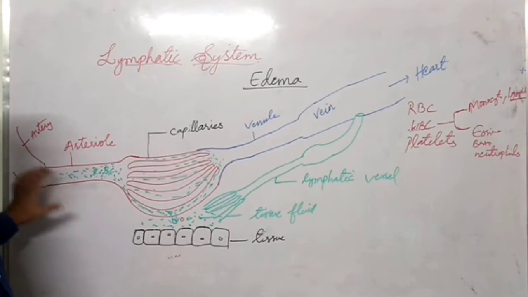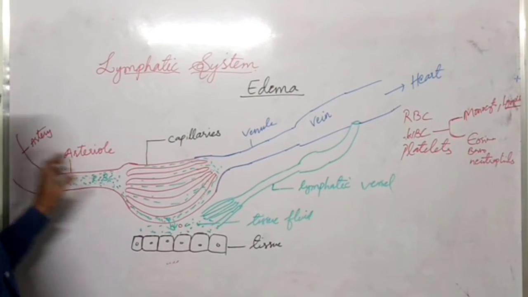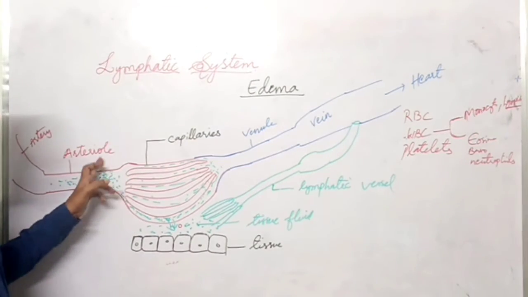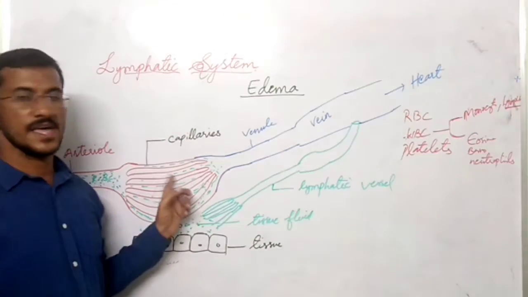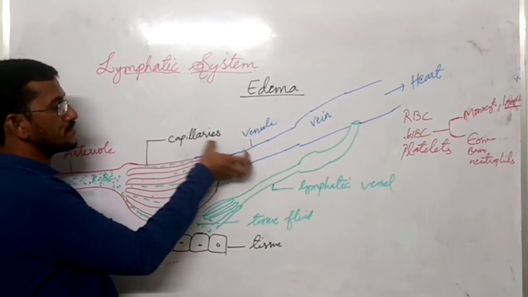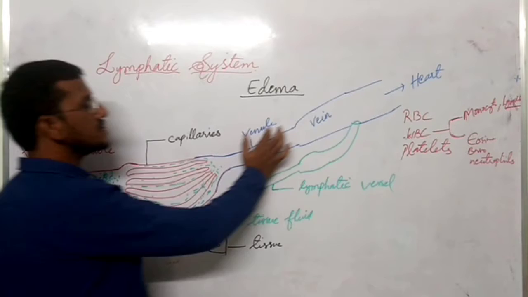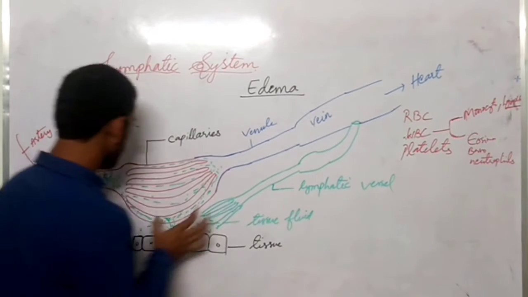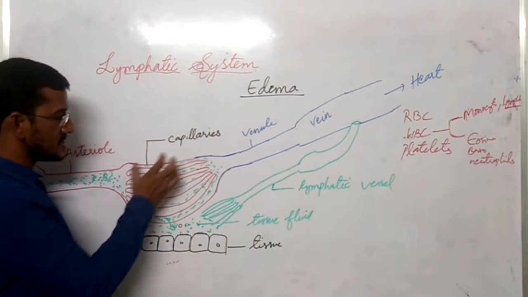A quick review. From an artery, many arterioles arise. From arterioles, many capillaries arise, and these capillaries together form a venule, and venule into a vein. So see here what happens in the capillary region.